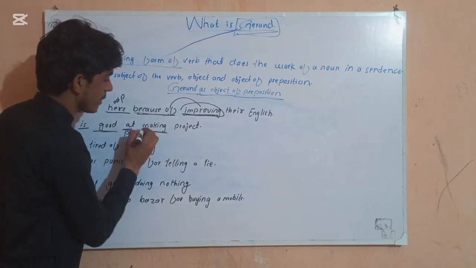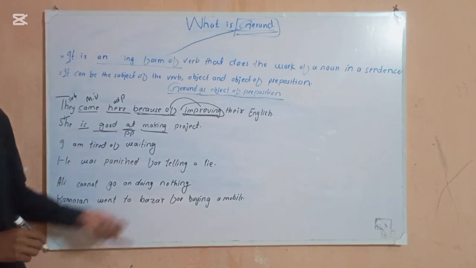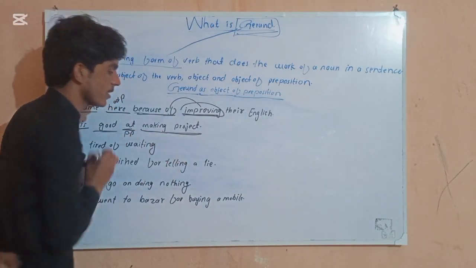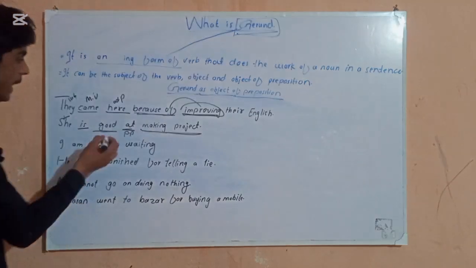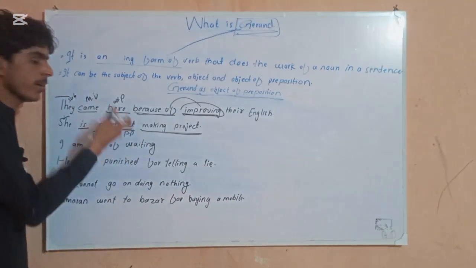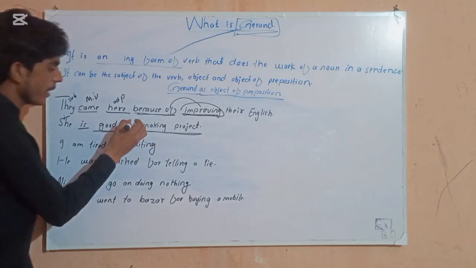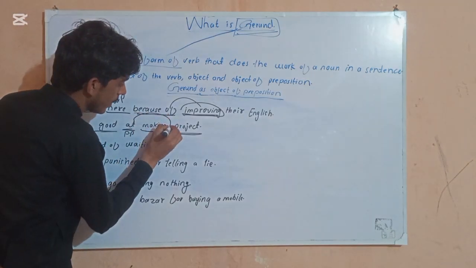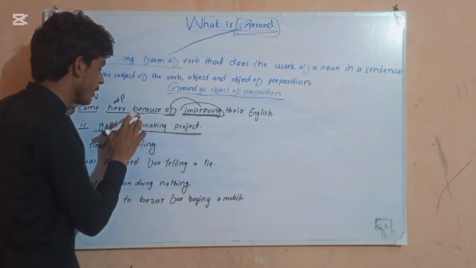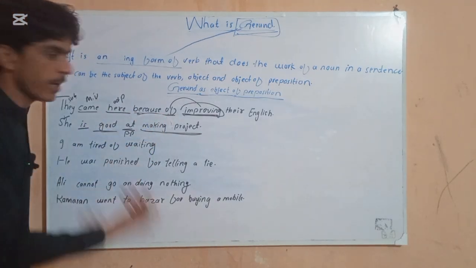So making is our object, making project. The preposition always comes before our object. If it comes after, then it cannot be the object of preposition. The preposition must come first, and after it our object will come.